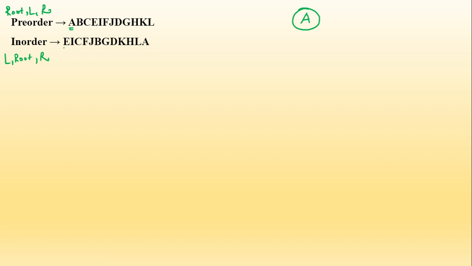No, this means that this entire portion is your left subtree. This A is your root, and anything after this A is your right subtree. Now nothing is given to us after A, meaning there is nothing in the right subtree. This means that this given tree does not have a right child. A, which is the root of the tree, is not having a right child, it only has a left subtree. Did you understand this?